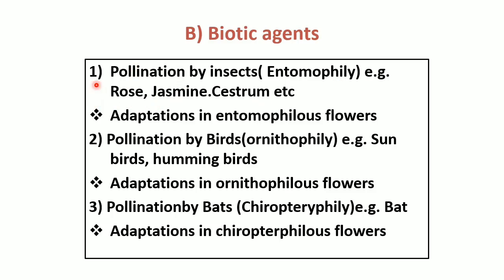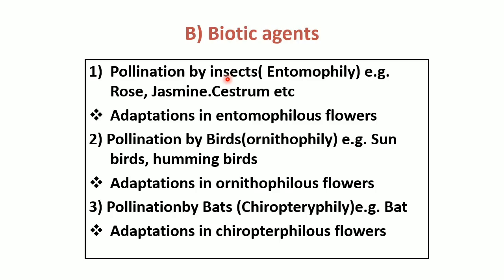And now the plants here, for example rose, jasmine, citrus, are the plants, and from those plants pollen grains are attached on the surface of these particular pollinating agents, like for example a butterfly. These are the carriers: beetles, flies and bees.